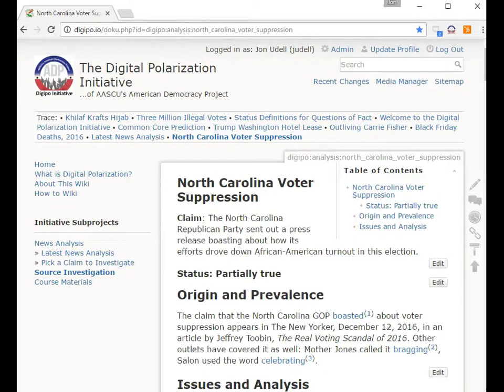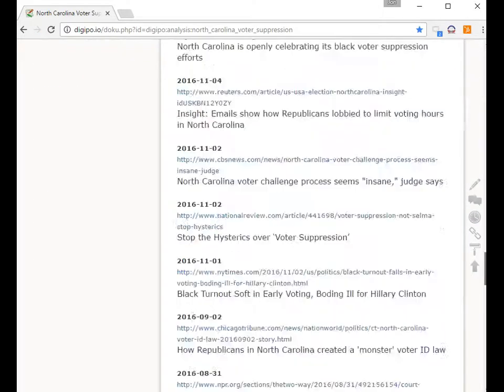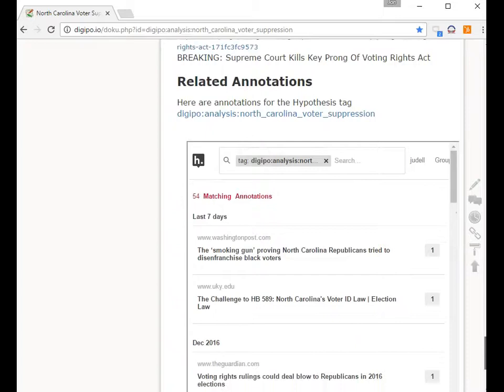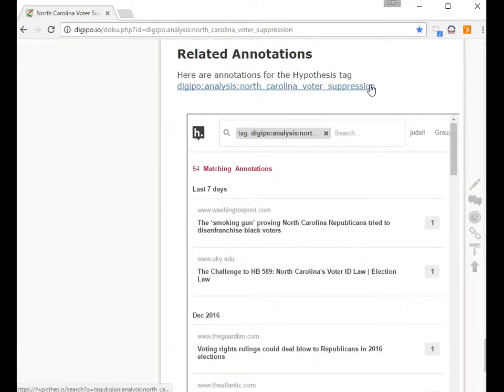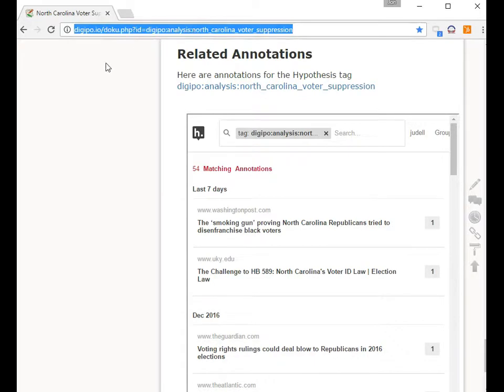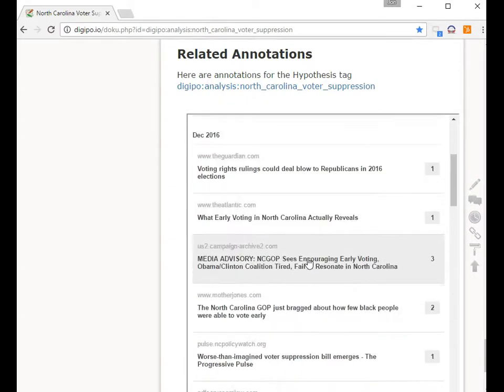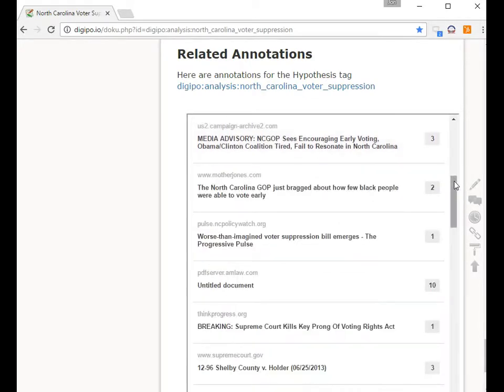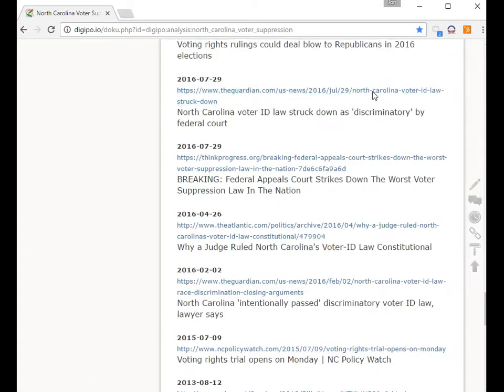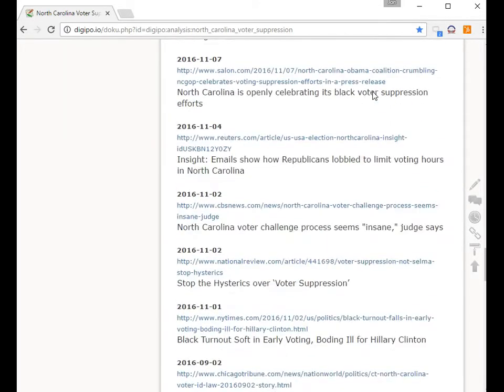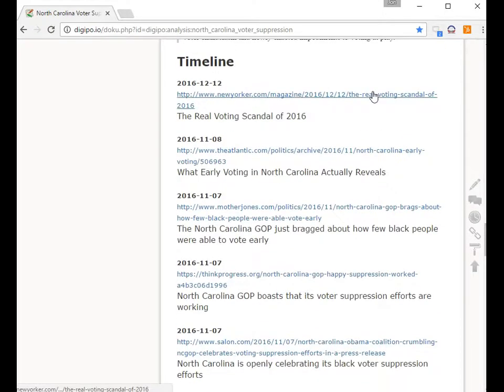Here's a DigiPo investigation on North Carolina voter suppression. This is a follow-on to an earlier video in which we saw how hypothesis annotations whose tags match the wiki ID of the investigation page are collected in a bucket that we call related annotations. So this is really all the raw material for the investigation that we're writing. Not all of it's going to be woven into the document, but it's all there as part of the background of the research. We also saw how a subset of those annotations can be tagged with hypothesis date tags.